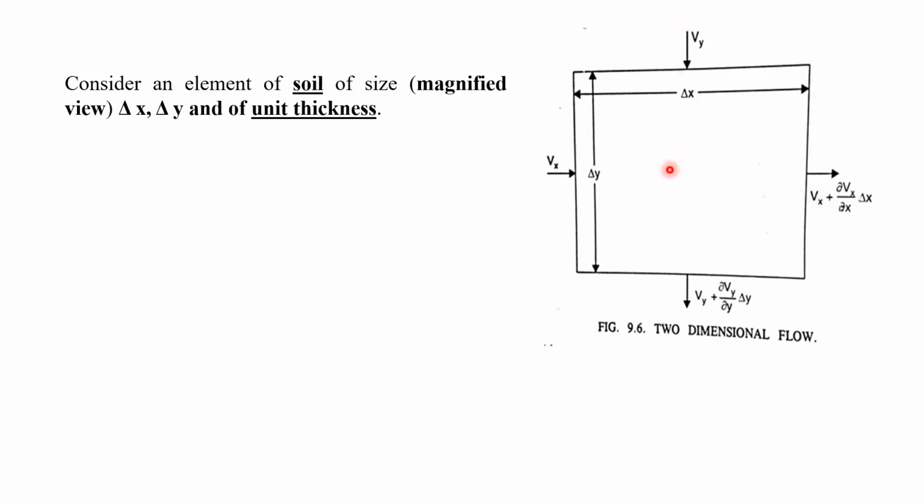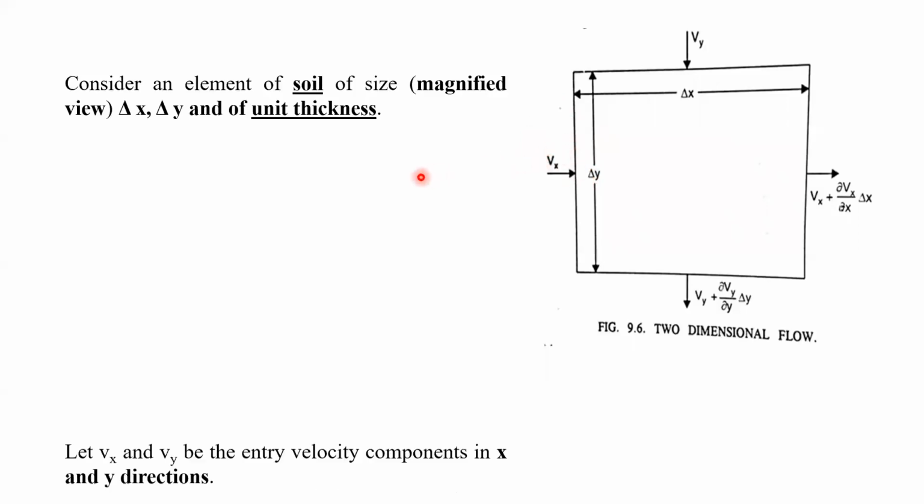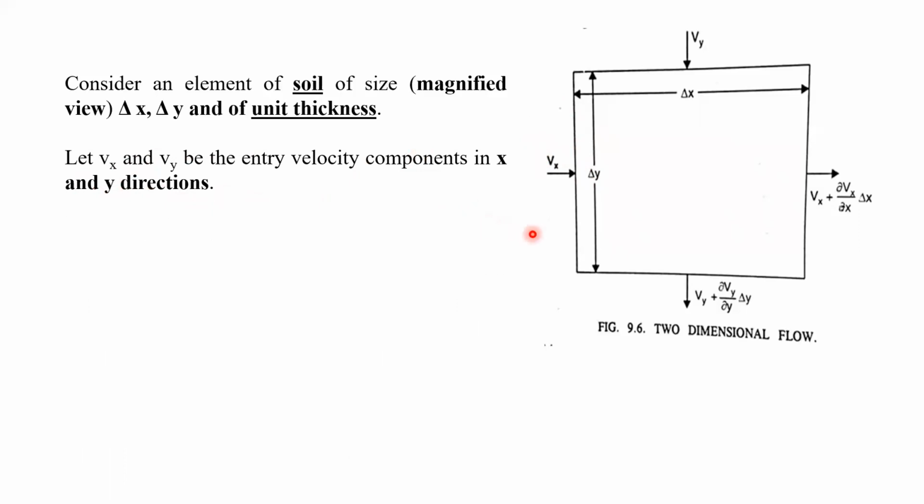And this soil element has been magnified so that we can see a bigger figure, right? And the thickness of this soil element, we are going to consider unit thickness, right? So here we have shown the cross section. Let us take the cross section, per unit thickness, right? And let us suppose Vx is the entry velocity in the x direction and Vy is the entry velocity in the y direction.